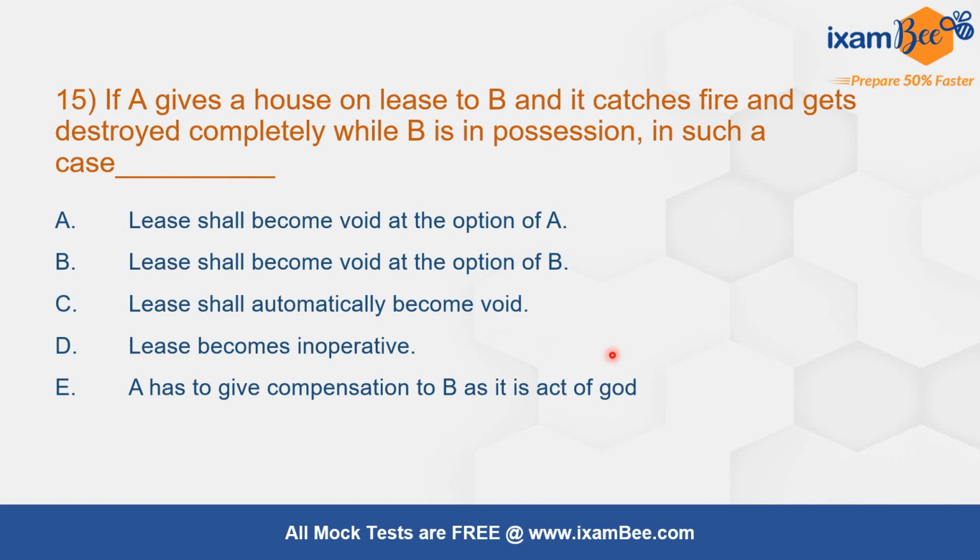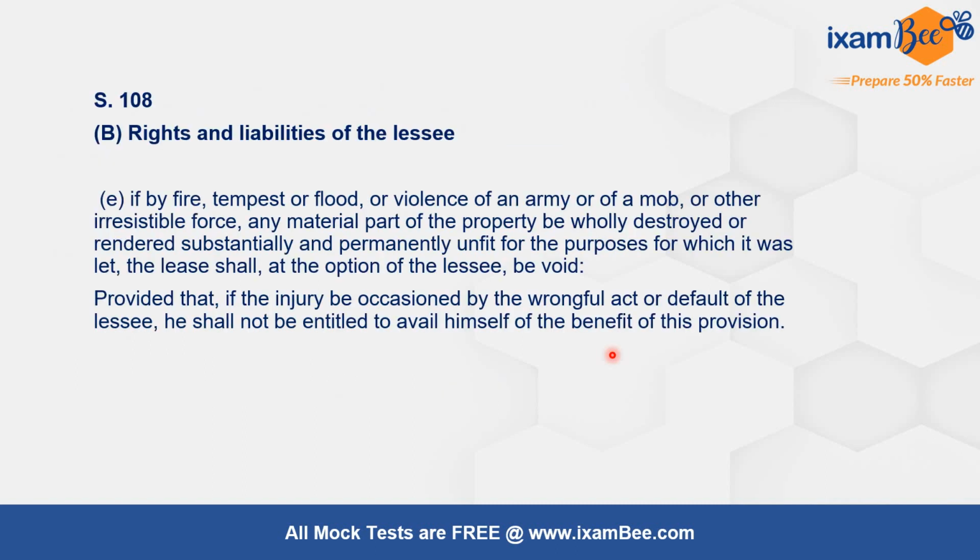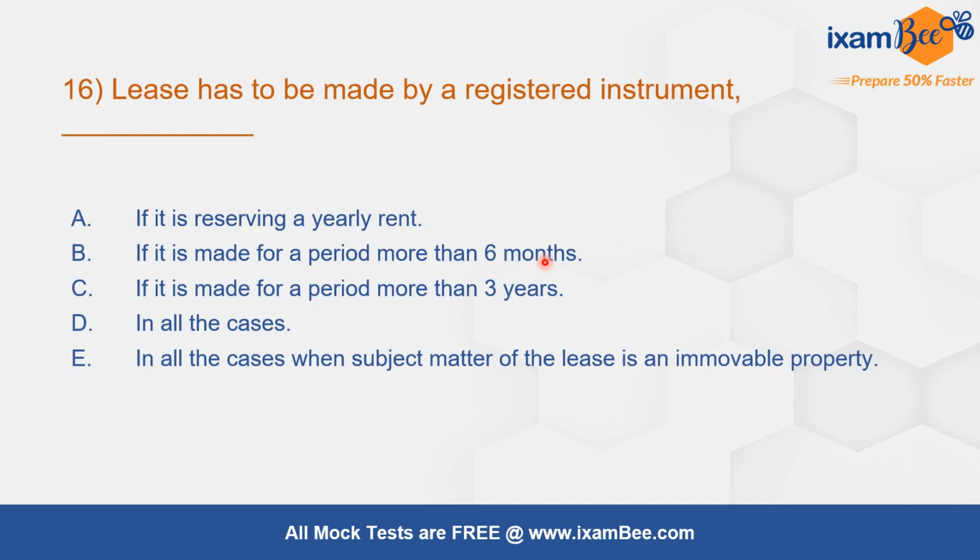Question number 15. If A gives a house on lease to B and it catches fire and gets destroyed completely while B is in possession, in such a case, the correct answer is lease shall become void at the option of B. This is given under section number 108, rights and liabilities of lessee: if by fire, tempest, flood, or violence of an army or of a mob or other irresistible force, any material part of the property be wholly destroyed or rendered substantially and permanently unfit for the purposes for which it was let, the lease shall at the option of lessee be void.